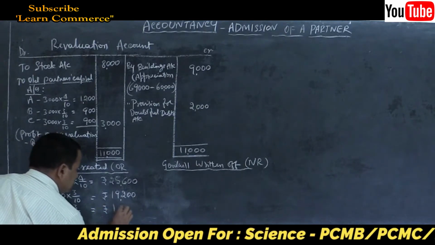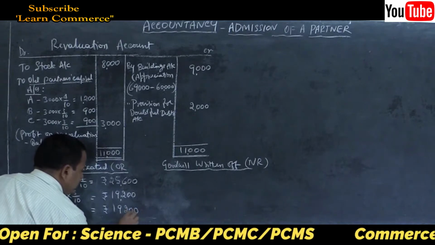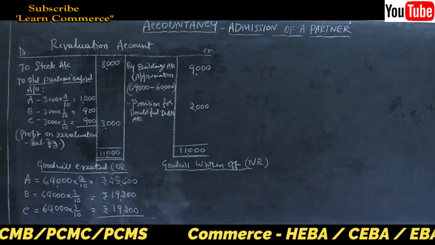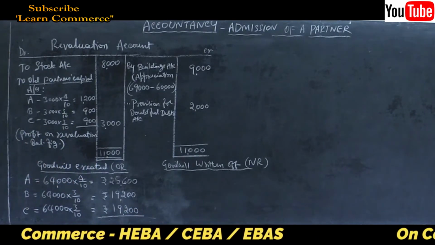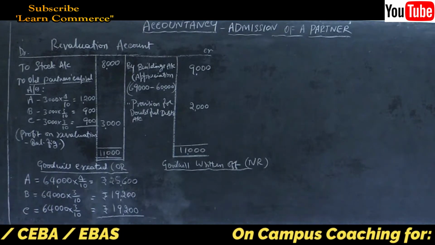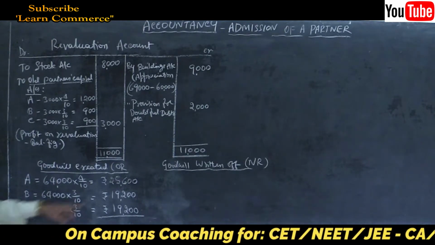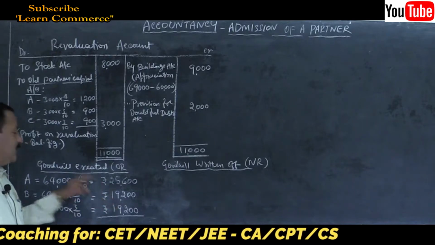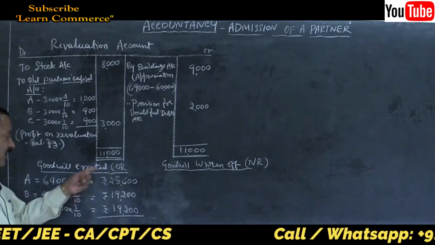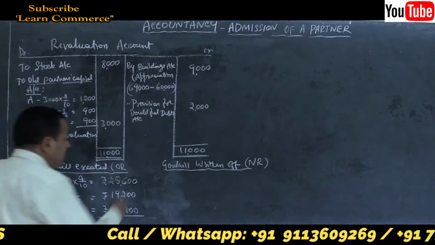Now see whether the total agrees with 64,000. Yes, it agrees. So this is the amount which you should credit to partners A, B and C in their old ratio. This is goodwill creation.